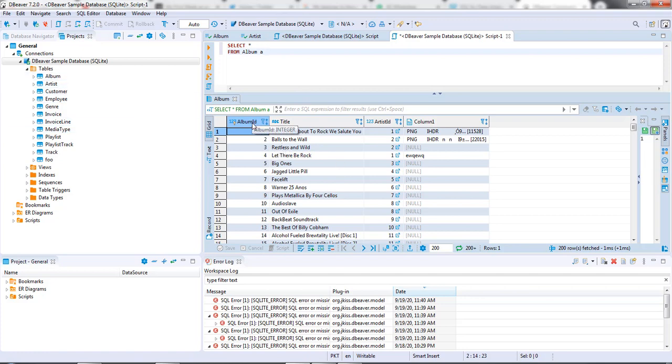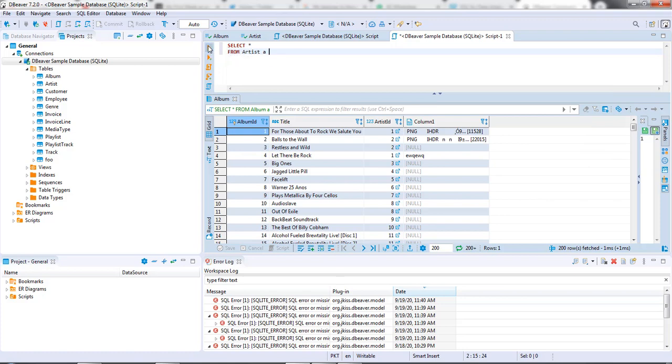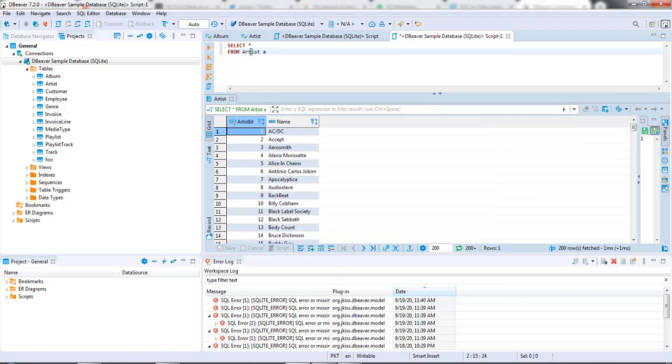In the album table I have the album ID, title, and artist ID, and I can do the same for the artist table over here. Just type in artist and click on the play icon. Okay, so that is what the SELECT and FROM command does. The SELECT and FROM command basically helps us extract information from a specific table.